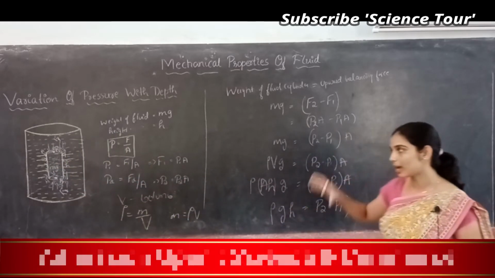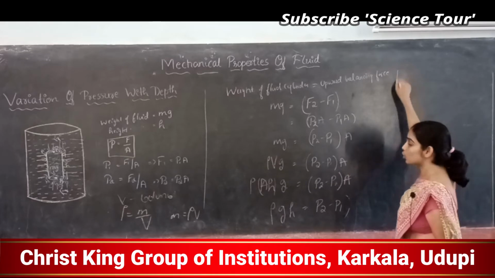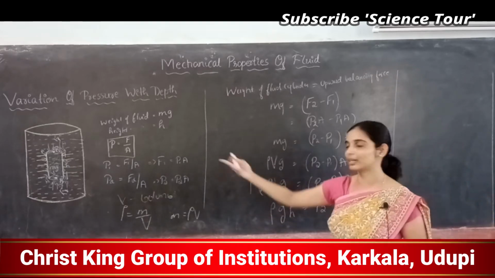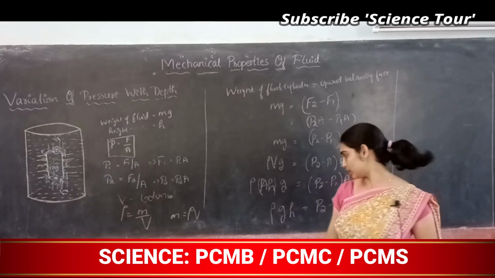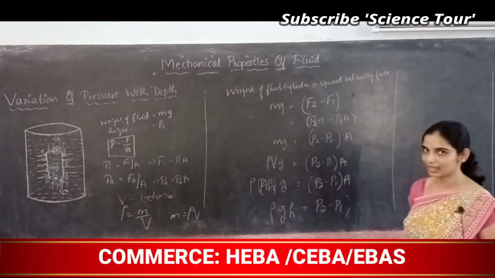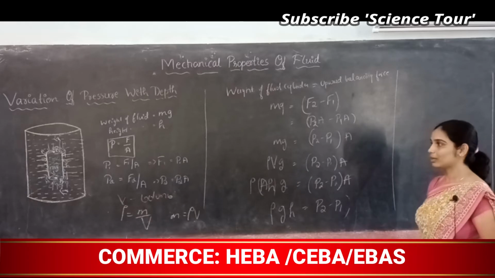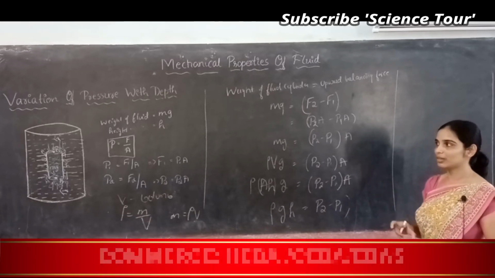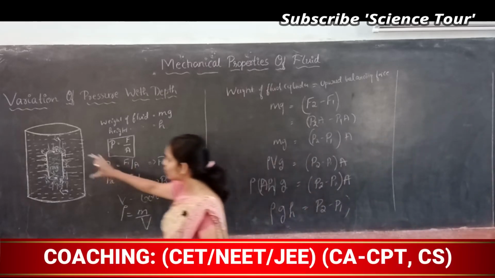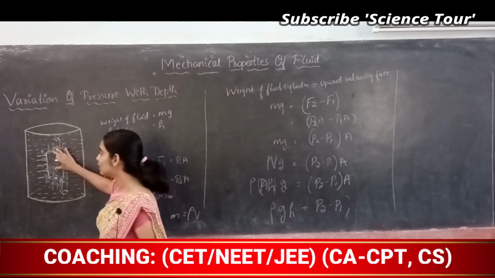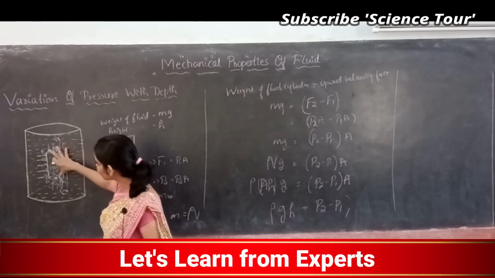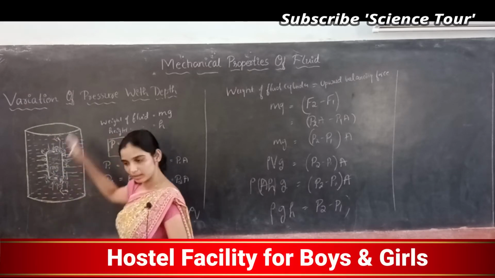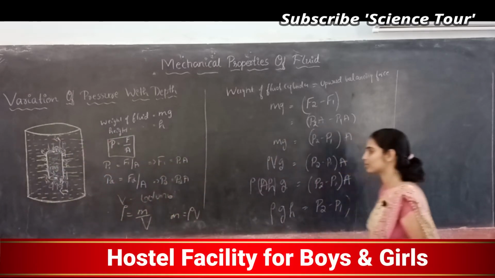It is dependent on the height of the cylinder, because rho is the density, which is constant for a given liquid, and g is the acceleration due to gravity, which is also a constant value. So if the h varies, the pressure difference varies. If the cylinder is small, then the pressure rho gh will be less. If the cylinder is of very large height, then the pressure difference will be more.